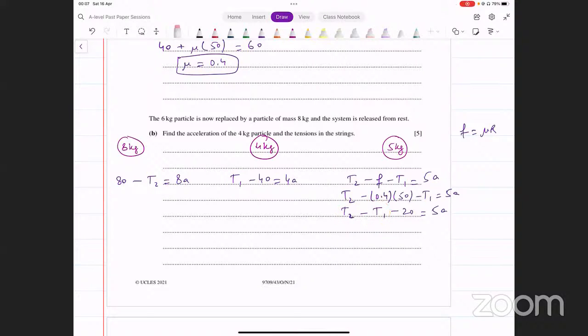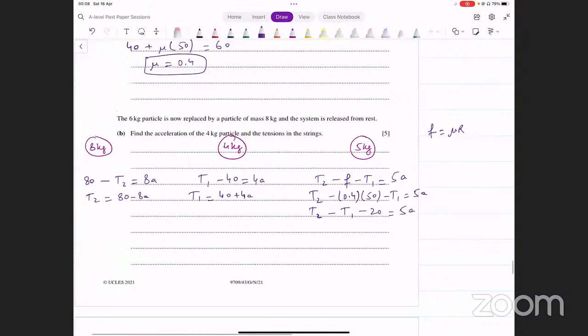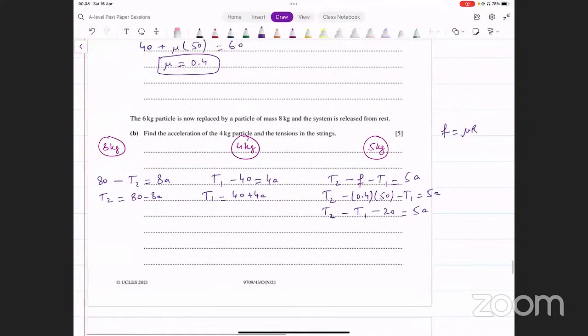So हम क्या करते हैं, standard तरीका क्या होगा, हम T2 find कर लें यहाँ से. That's going to be 80 minus 8A. Okay. T1 find कर लें, that's 40 plus 4A. Put both of them in that third equation now, क्योंकि आपको A चाहिए ना. T1 T2 वहां से eliminate कर दें, ये दोनों चीजें input कर दें उसके अंदर. T2 की जगह we've got 80 minus 8A.